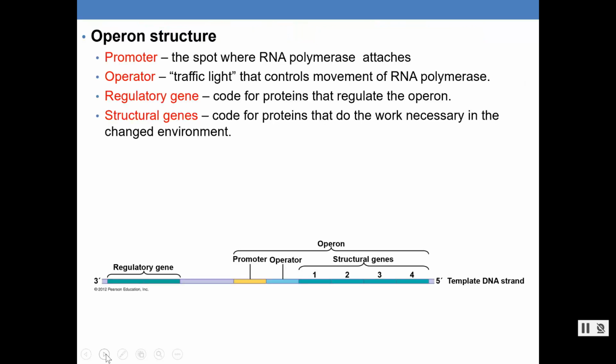So let's learn about an operon and how this works. All right, so there's our gene. This is DNA, and we have a promoter. What happens at the promoter? That's right. This is our signal to start transcription. So this is where RNA polymerase binds to the DNA, and then it will start transcription. It'll continue until there's a terminator. That's not listed here, but it's understood. So this is a promoter to a terminator, and it makes mRNA from there.